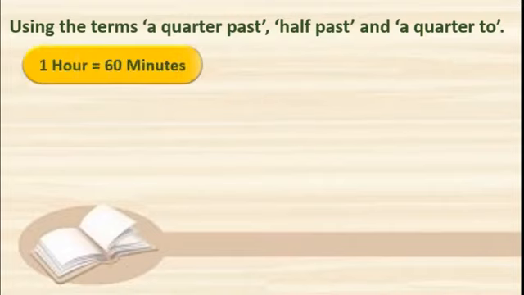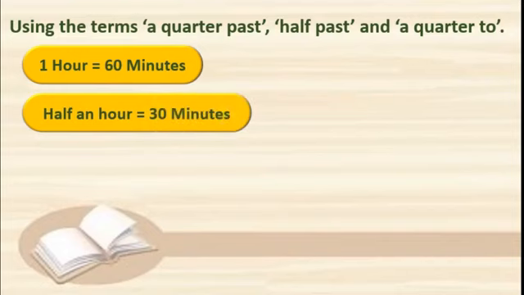See this, 1 hour is equal to 60 minutes. You know, right? 1 hour is equal to 60 minutes. Half an hour, half of 60 how much? That is 30. Half of 6 is 3, isn't it? So half of 60 is 30. So half an hour means 30 minutes, right?